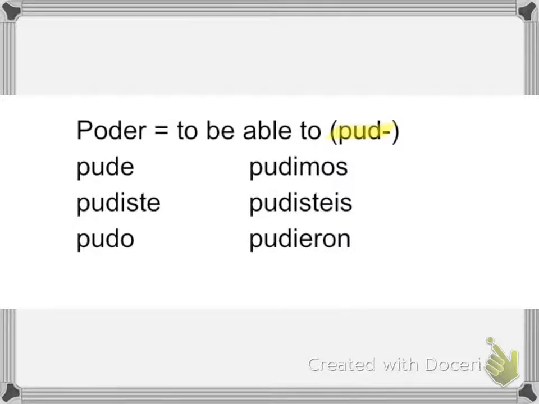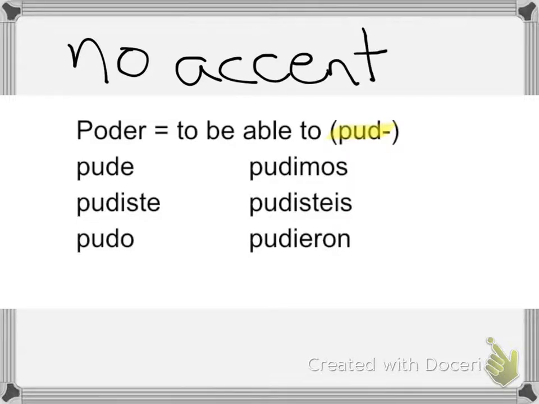Then from there, you are going to have the following endings. For the yo form, pude, tú pudiste, él, ella, and usted pudo, nosotros pudimos, vosotros pudisteis, and ellos, ellas, and ustedes pudieron. Notice that there are no accent marks. Do not include any accent marks in any of these forms.